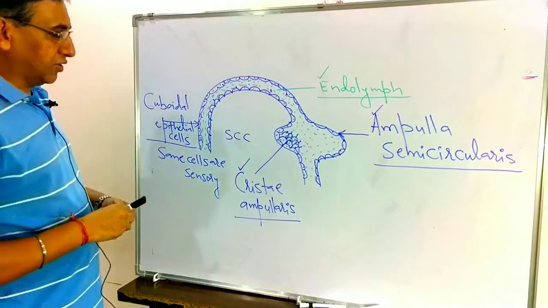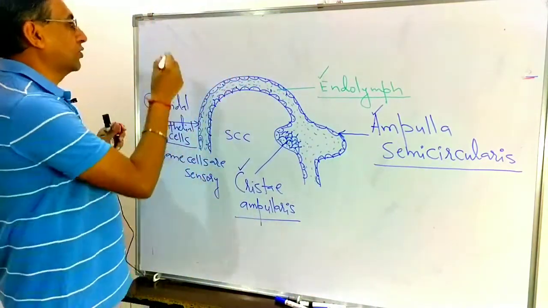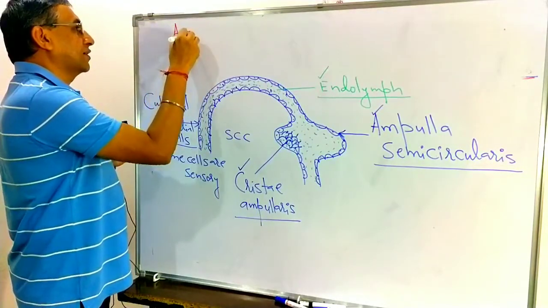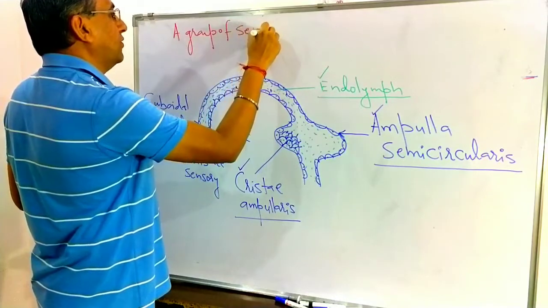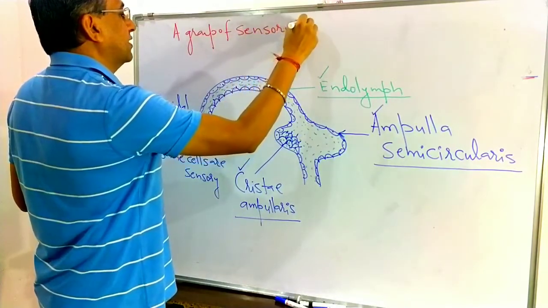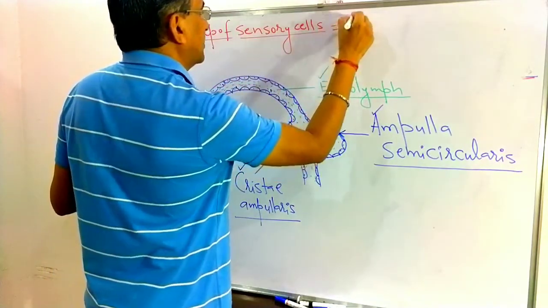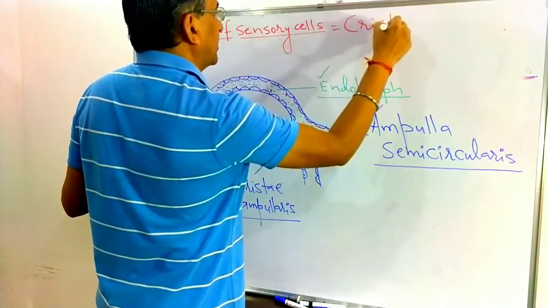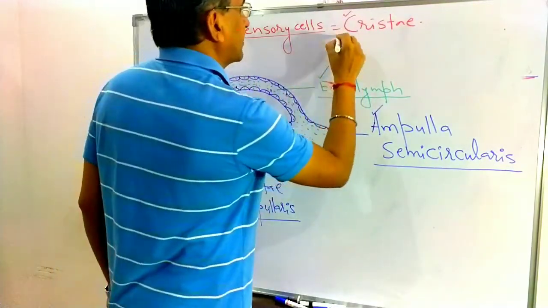So in the semicircular canal, a group of sensory cells is there. That is known as the crista.